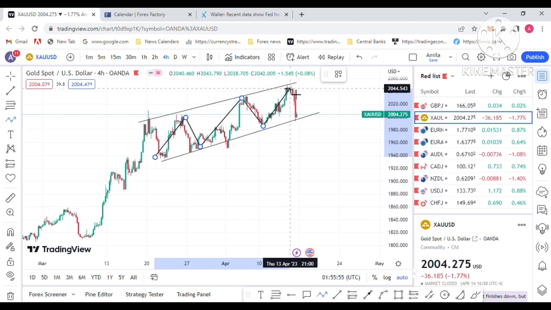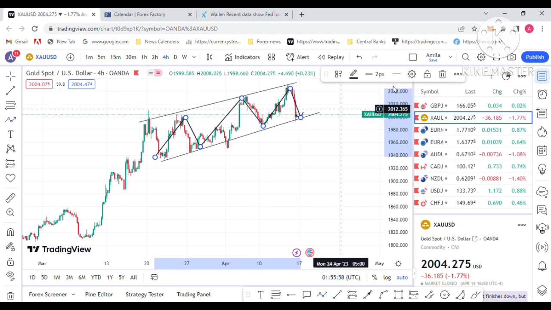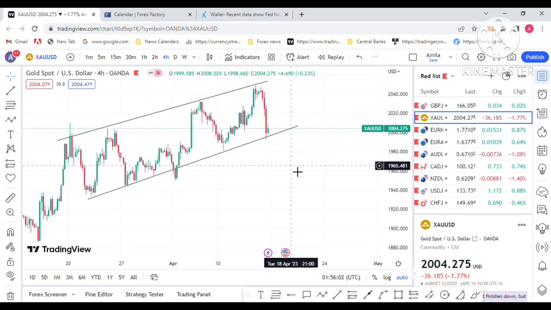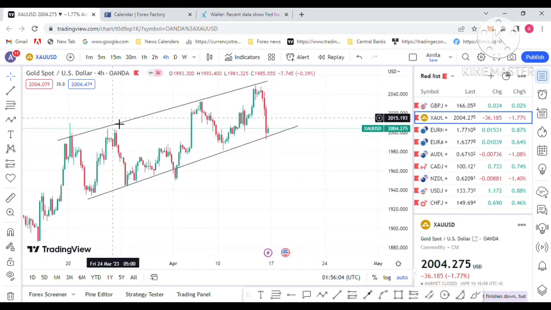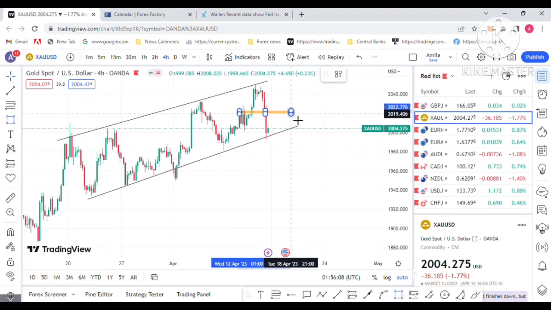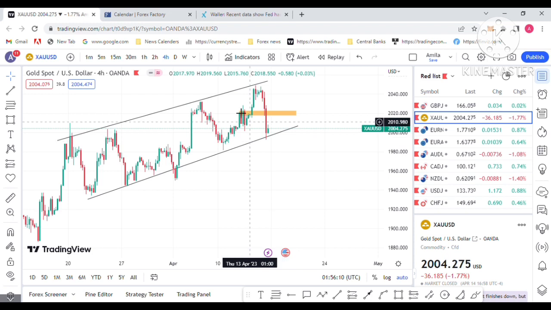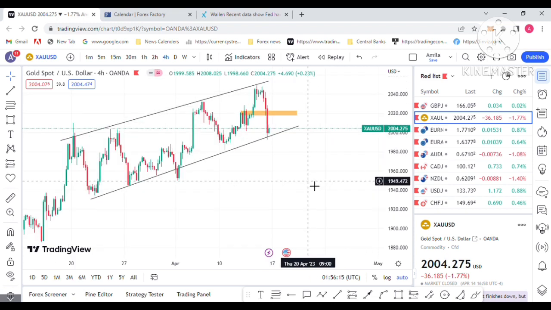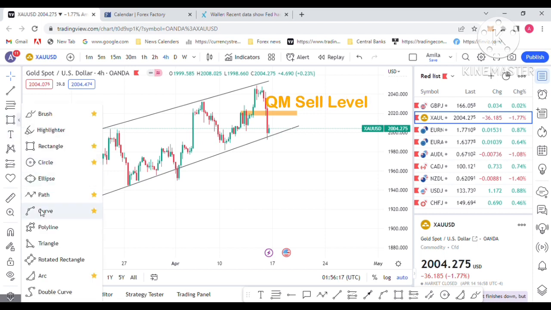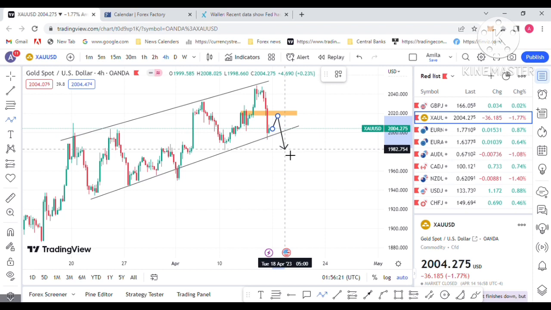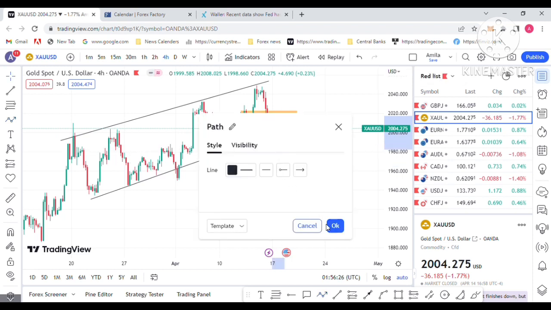With the hawkish tone of the Fed, the American Central Bank, I am expecting gold to drop to the downside next week. This is the famous QM Kosimoto sell level, which I am marking with a yellow line. Price should retest this level and drop to the downside. That's the sell opportunity next week.